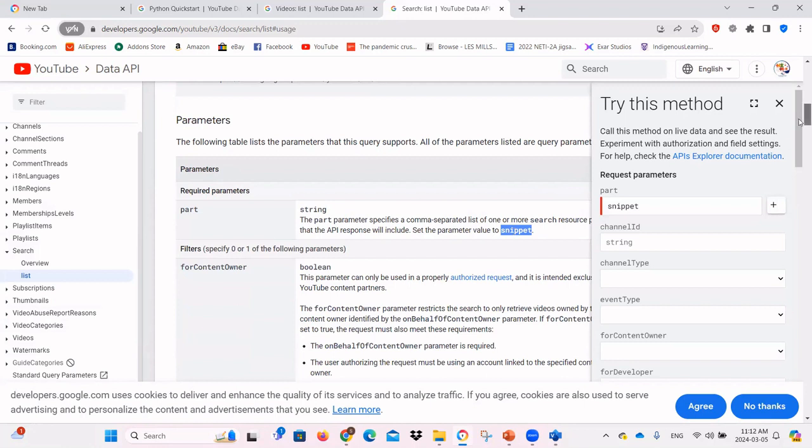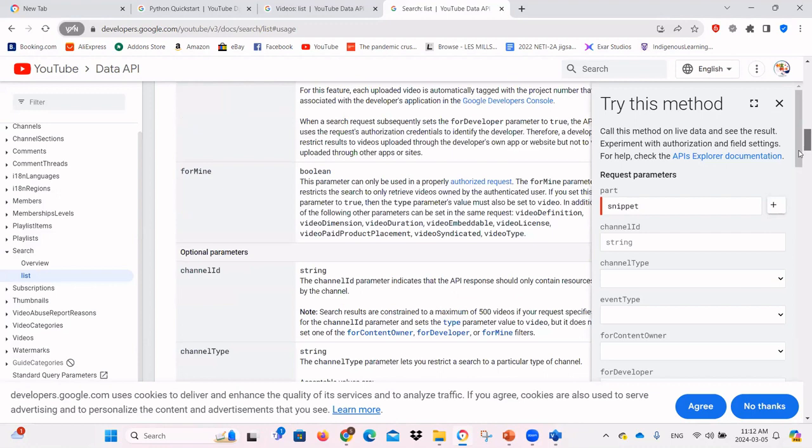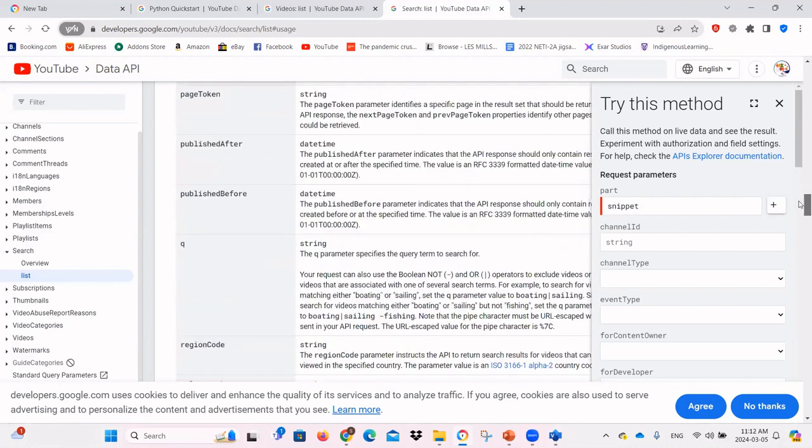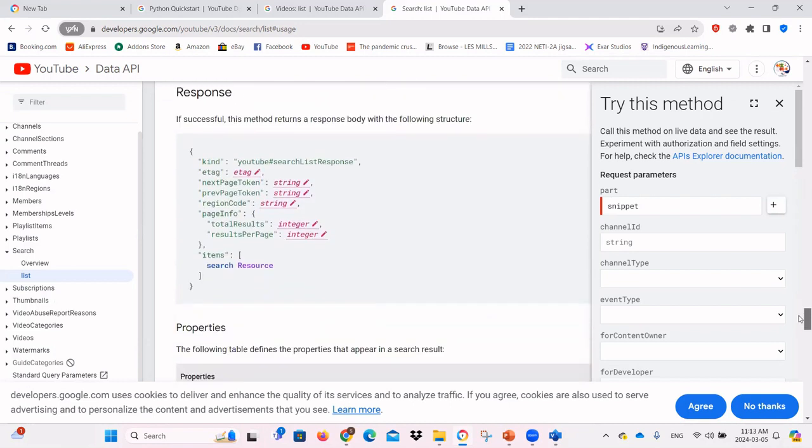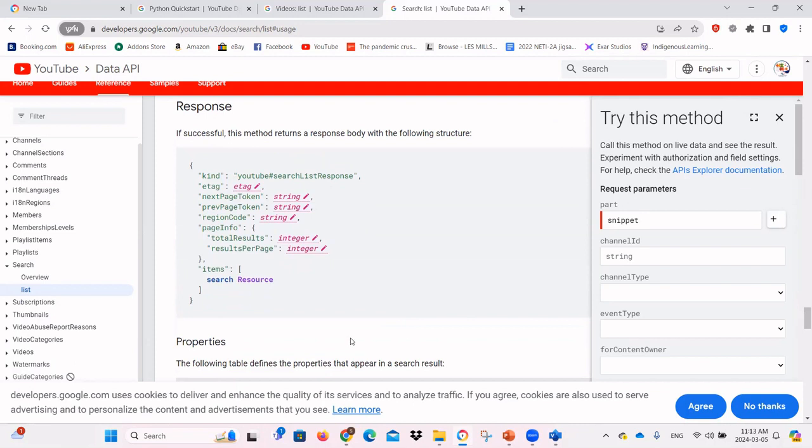We are searching for videos, but it doesn't give us statistics or all the other information that naturally comes with the video resource. It only gives us a snippet, and in the snippet you can have the channel ID, and then you can find the channel after. If you are not familiar with what's in the snippet, we looked at it before, but I don't expect you to memorize it. We can always look at how it is described here.